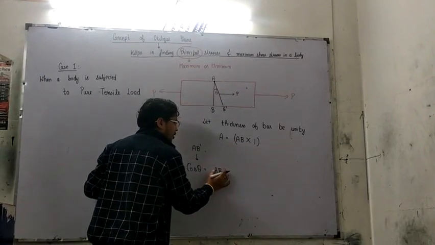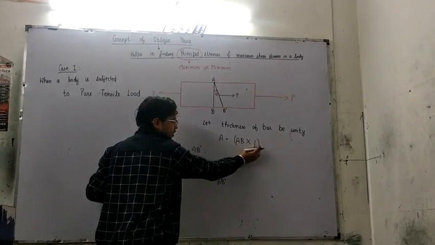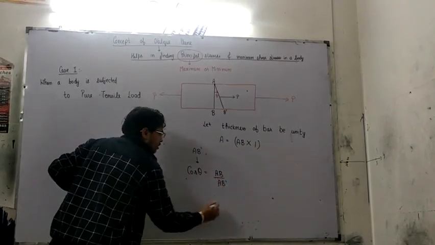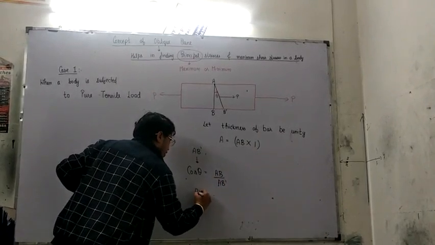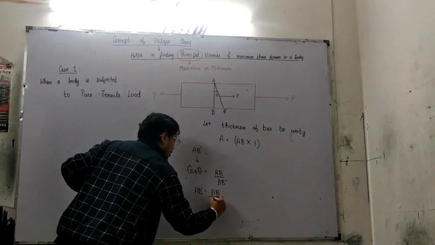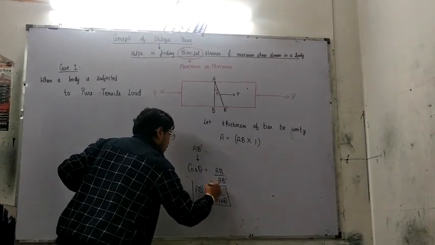We already know AB, which is nothing but the area of cross section because the thickness is unity. From AB we calculate AB dash. AB dash is AB divided by cos theta. This is the relation we have achieved.